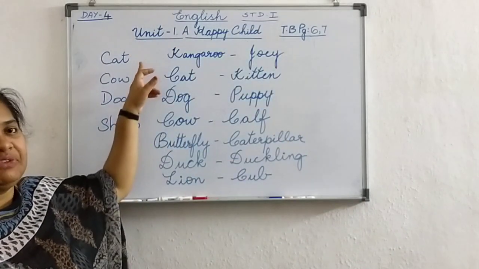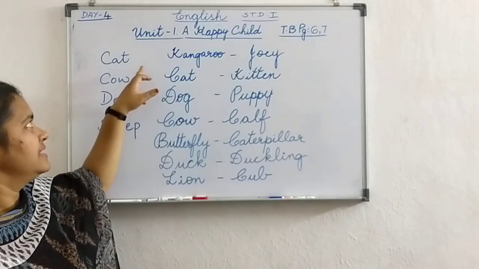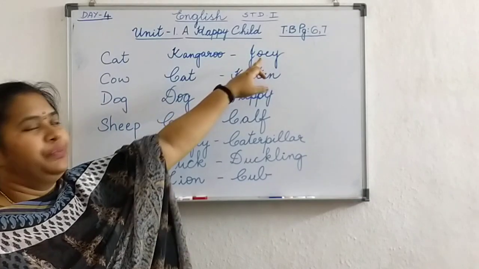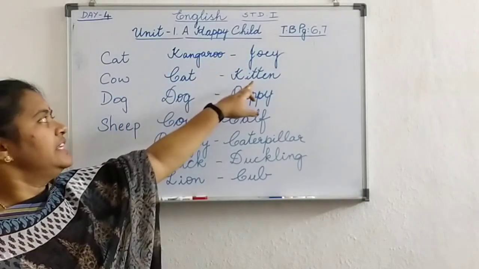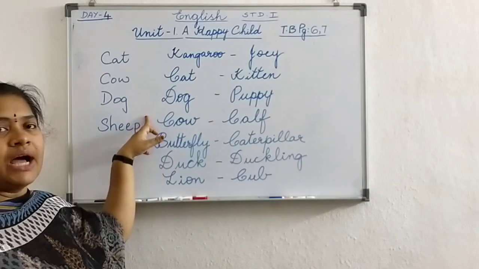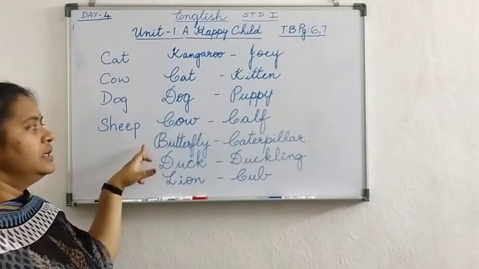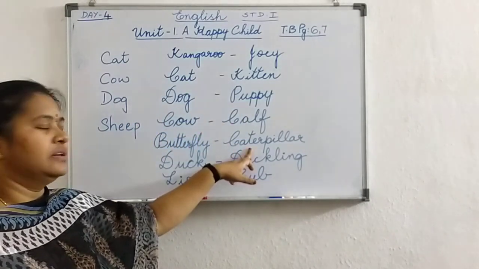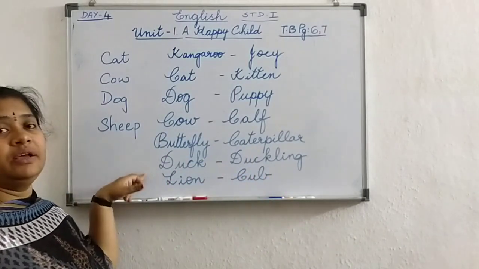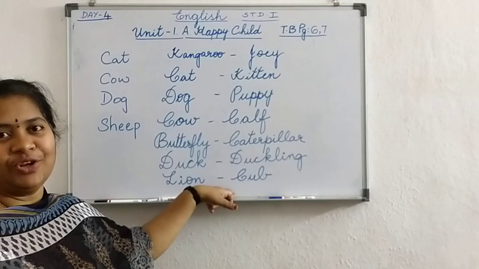Now, once again we will revise the animal babies. Okay, animals and their babies. Kangaroo, Joey. Cat, Kitten. Dog, Puppy. Cow, Calf. Butterfly, Caterpillar. Duck, Duckling. Lion, Cub. Okay, all of you.